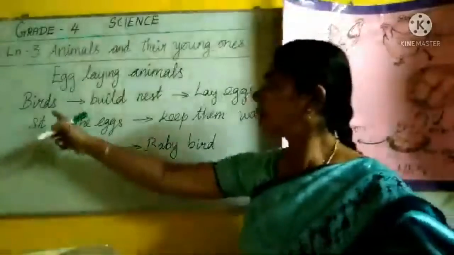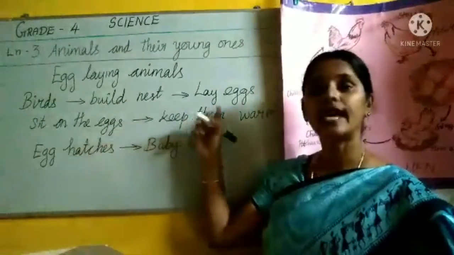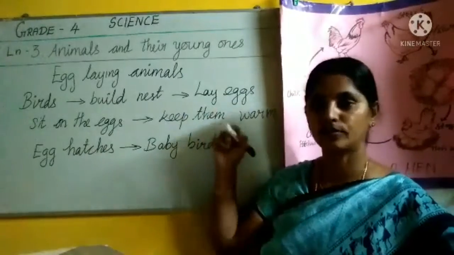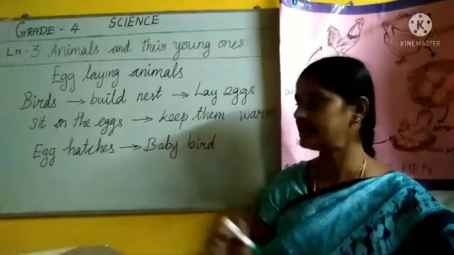N-E-S-T, nest. What is that? Nest means கூடு. Birds build a nest to lay eggs. Lay means to put eggs, முட்டை போடுறது. Birds build a nest to lay eggs.